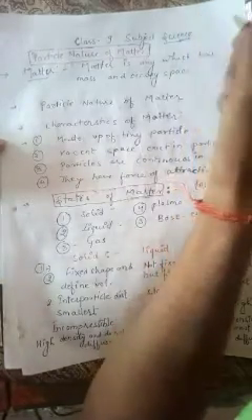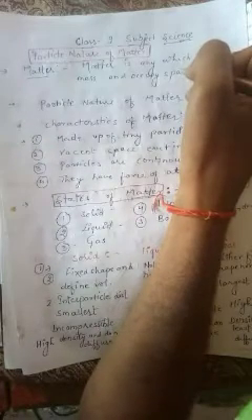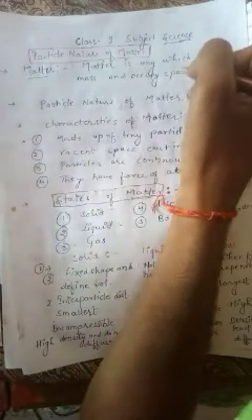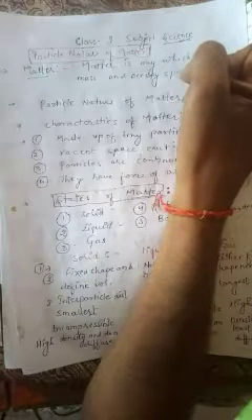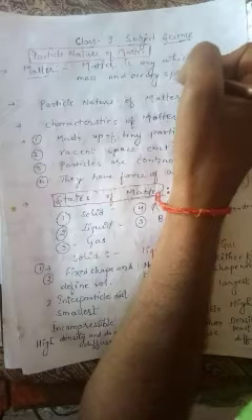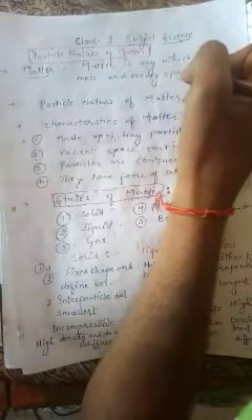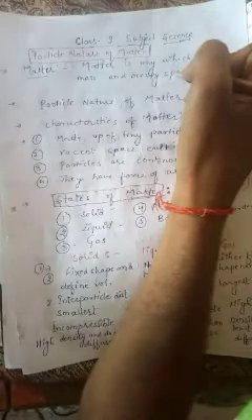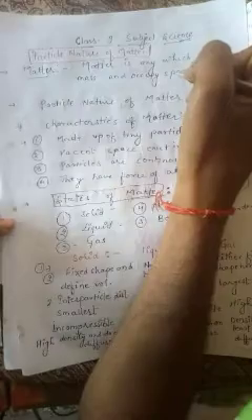What is matter? Matter is anything which has mass and occupies space. Anything in our universe which has mass and is able to occupy space is known as matter, such as book, pen, pencil, moon, earth, water, and many more. Matter is present in particle nature. So now we are talking about the characteristics of matter.